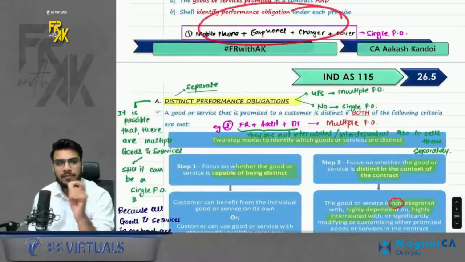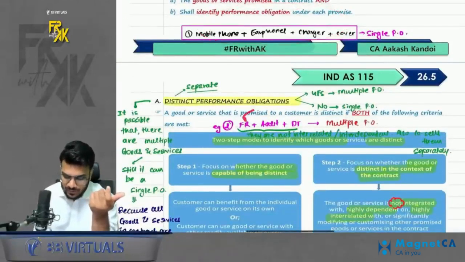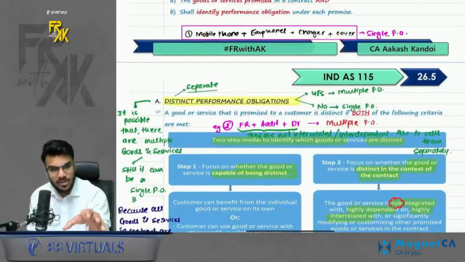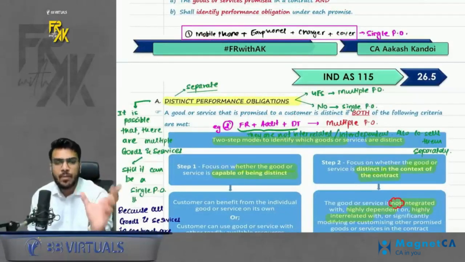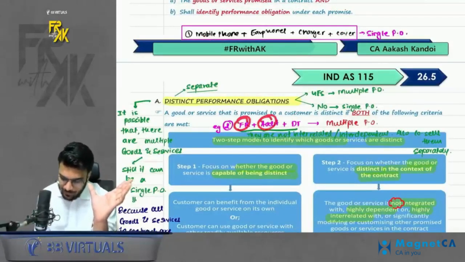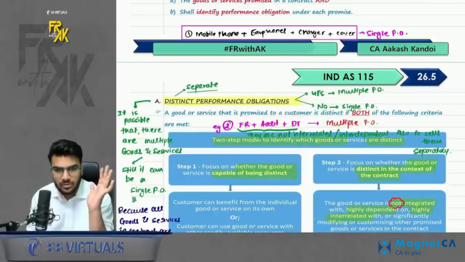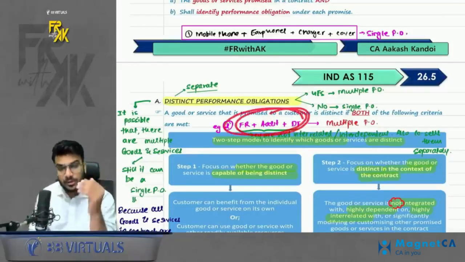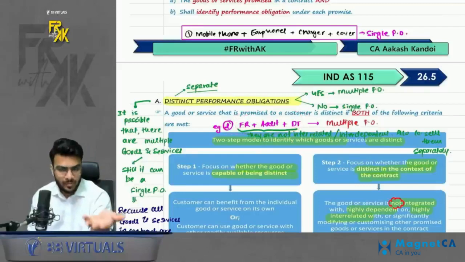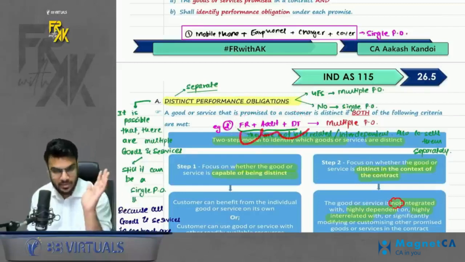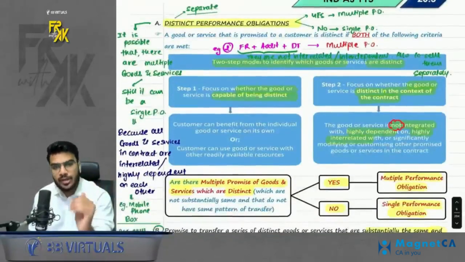Another example, let's say you buy the combination of FR lectures, audit lectures, and DT lectures from BB Virtuals. Here even if you are buying a combo, can I say you can take the benefit of individual products separately also? So even if you buy as a combo, here it will be treated like multiple performance obligations because they are not interrelated with each other. Getting my point? So that is what you need to check.